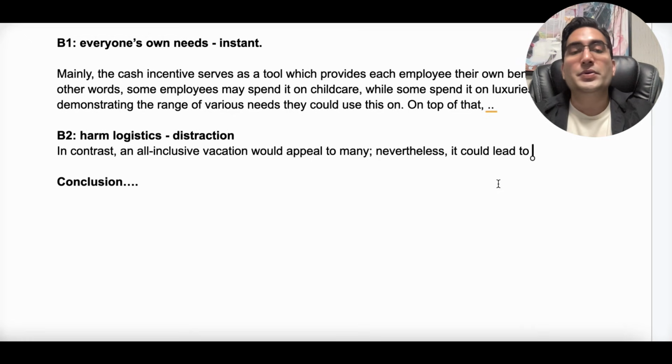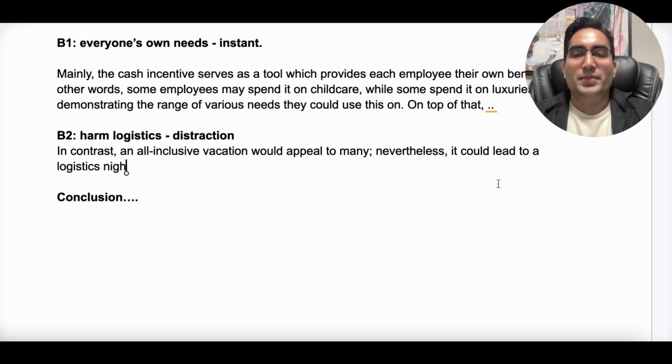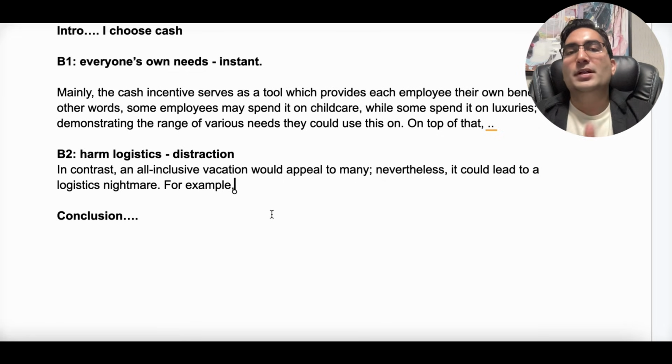It could lead to a logistics nightmare. Okay, I haven't elaborated this. That's why I'm going to use my next sentence. For example, for instance, and now I will, in the second sentence, once again elaborate.